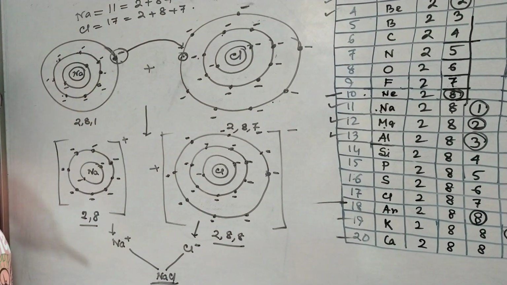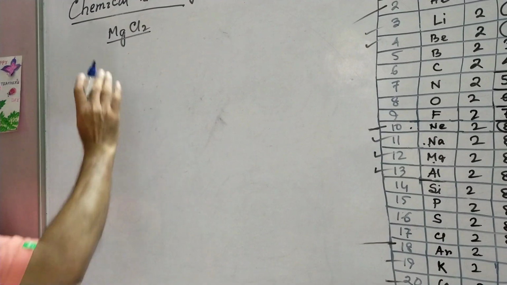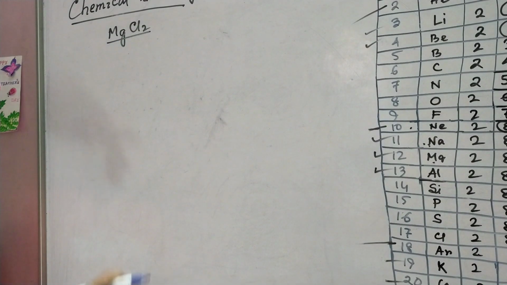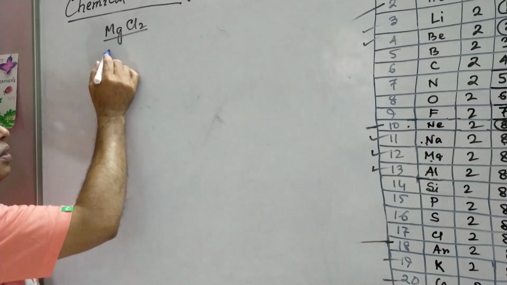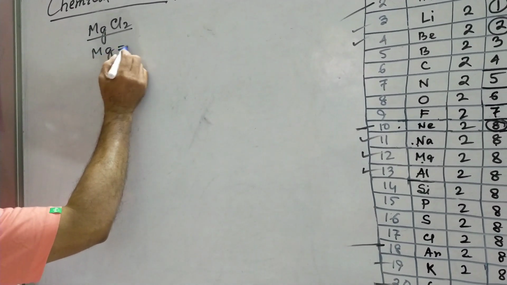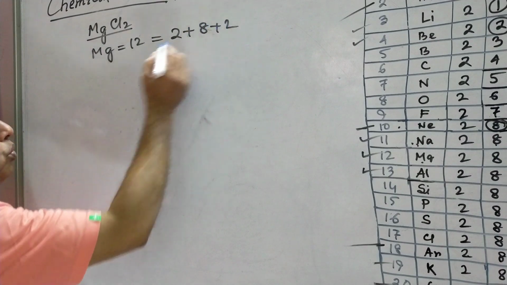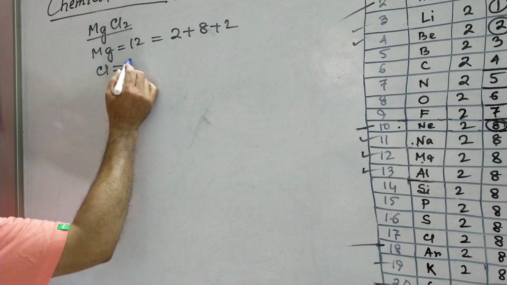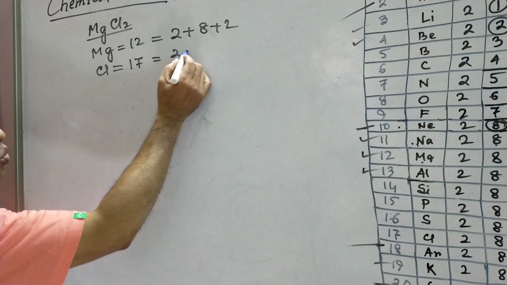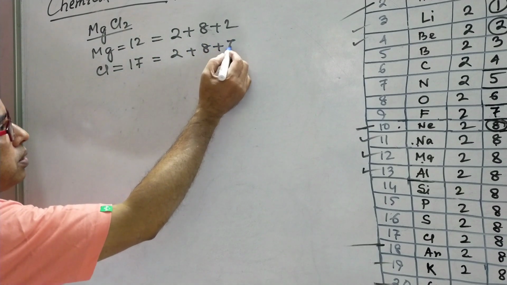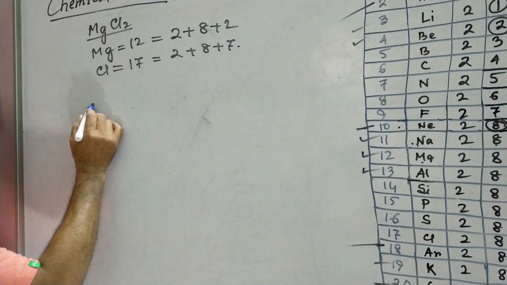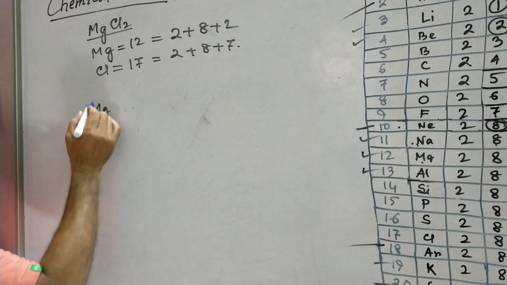We can discuss another 2 examples, but I will discuss those 2 examples with the dot structure only, not like this. Formation of magnesium chloride molecule. Here magnesium is the metal and its atomic number is 12, that is 2 plus 8 plus 2, and atomic number of chlorine is 17, 2 plus 8 plus 7. So I am representing magnesium like this.